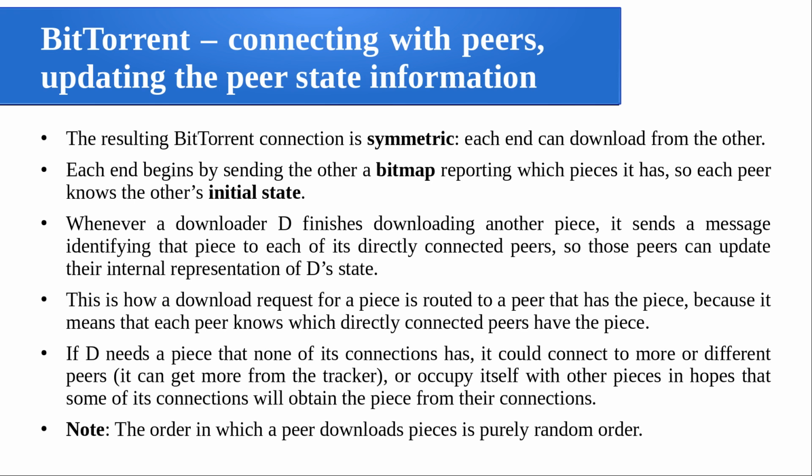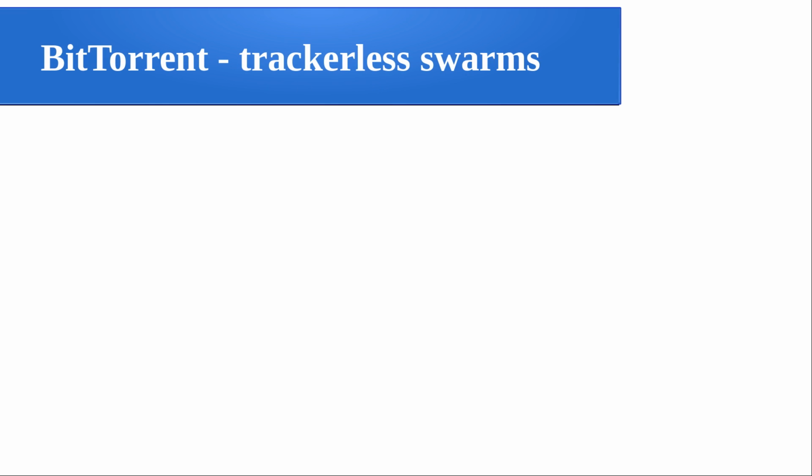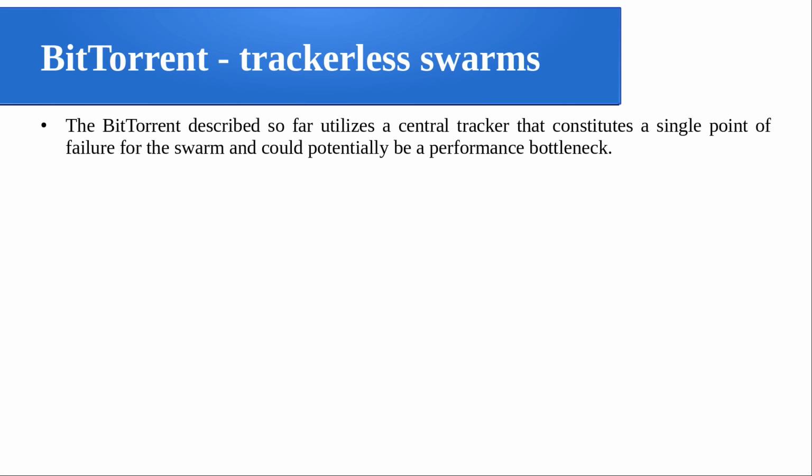The order in which the peer downloads the pieces is purely random. And so what we discussed so far is a tracker-based approach. But we can think of a trackerless swarm also, where we can avoid that bottleneck and single point of failure. The BitTorrent described so far utilizes a central tracker that constitutes a single point of failure for the swarm. So per swarm, this tracker concept is there and could potentially be a performance bottleneck.